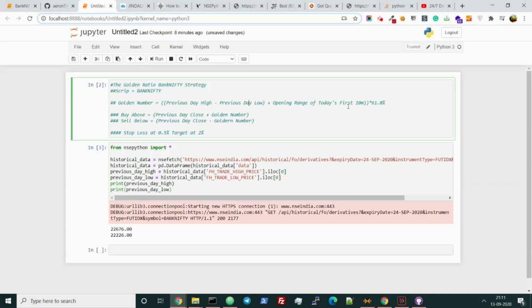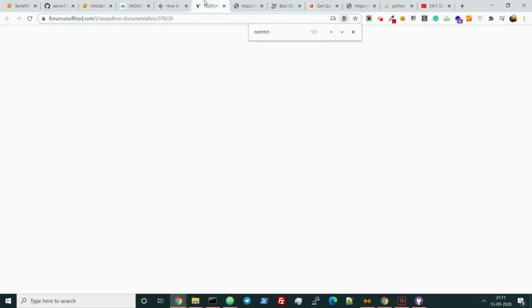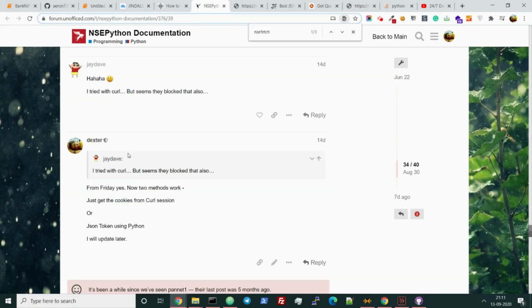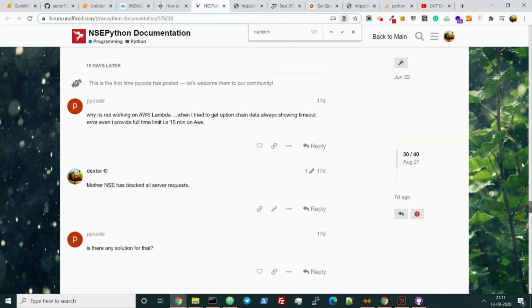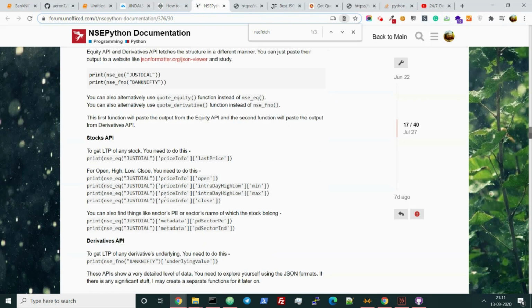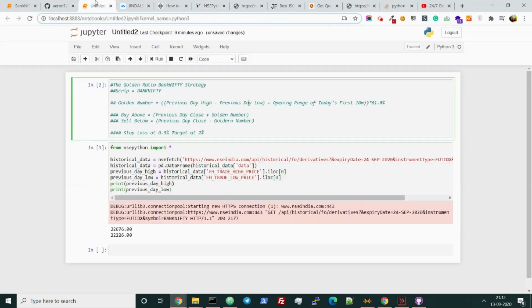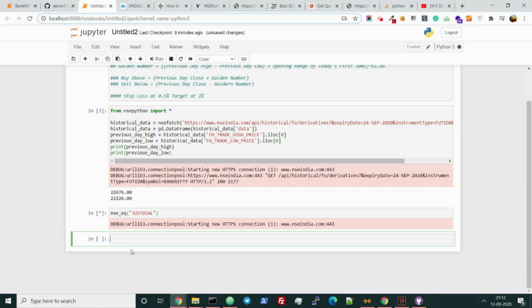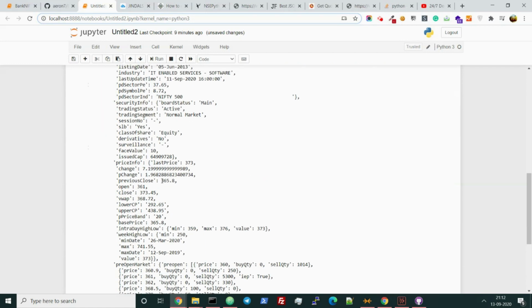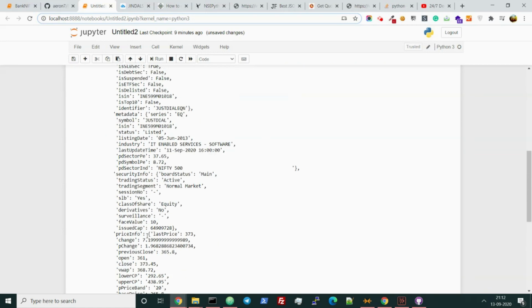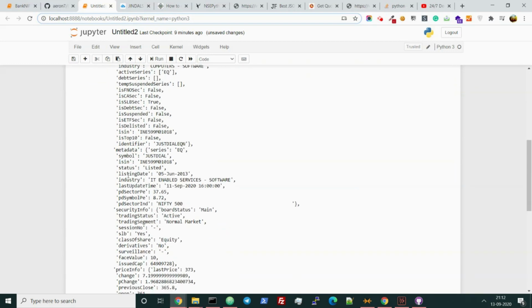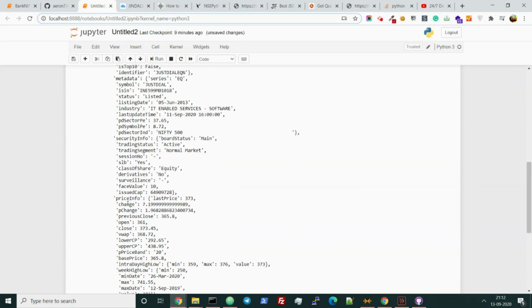So for that we need to fetch some API, right? If you go here, you can see that we have done something similar for Just Dial. This one. If you copy this and paste here, this will basically show you the price info, the previous day open range, open, high, low, and everything. But if you do that same thing for Bank Nifty, it will not come.